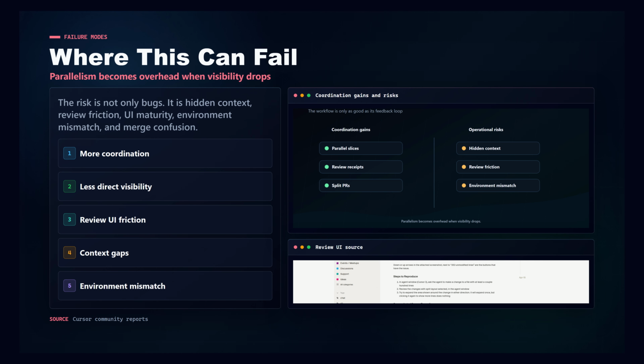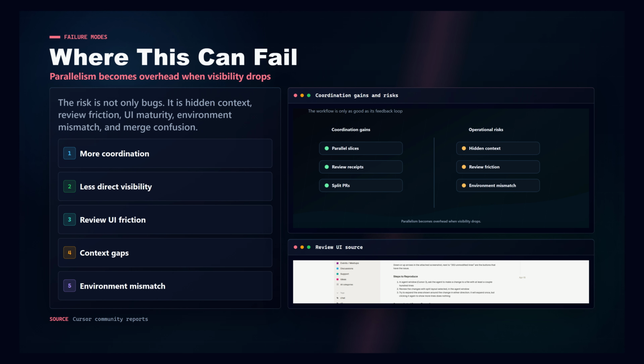There are real risks. Some developers value Cursor because it feels fast, local, and precise. An agent-first dashboard can feel like abstraction in the wrong place. Community reports also point to practical issues around review UI behavior, context visibility, and WSL workflows. Those reports are anecdotal, not survey data. But the concern is legitimate. If the control plane hides too much, loses context between agents, or makes review harder, then parallelism becomes overhead instead of leverage.